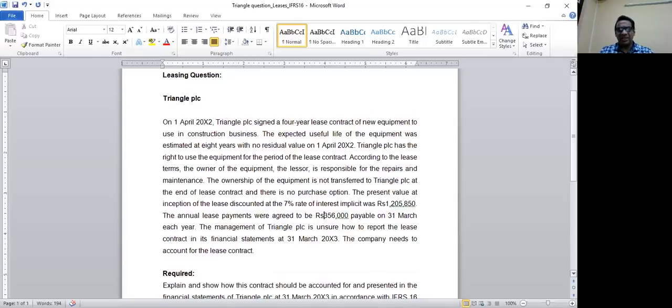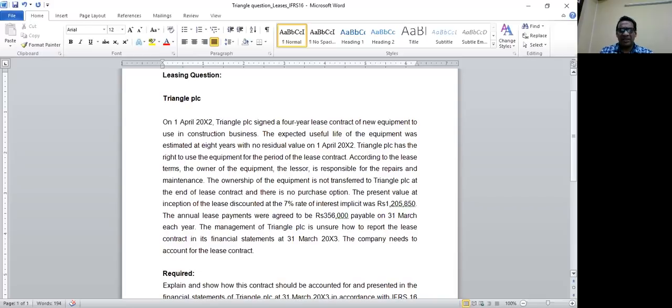Triangle PLC has the right to use the equipment for the period of the lease contract. According to the lease terms, the owner of the equipment, the lessor, is responsible for the repairs and maintenance. The ownership of the equipment is not transferred to Triangle PLC at the end of the lease contract, and there is no purchase option. The present value at inception of the lease, discounted at the 7% implicit rate, was 1,205,850. So it is the present value of minimum lease payments discounted at the rate of 7%. The annual lease payments are agreed to be 356,000 payable on 31st of March each year.